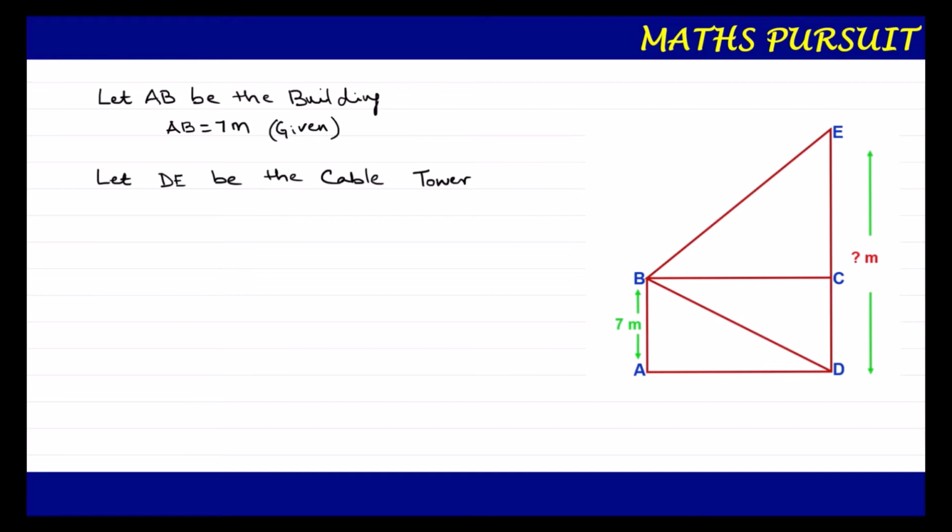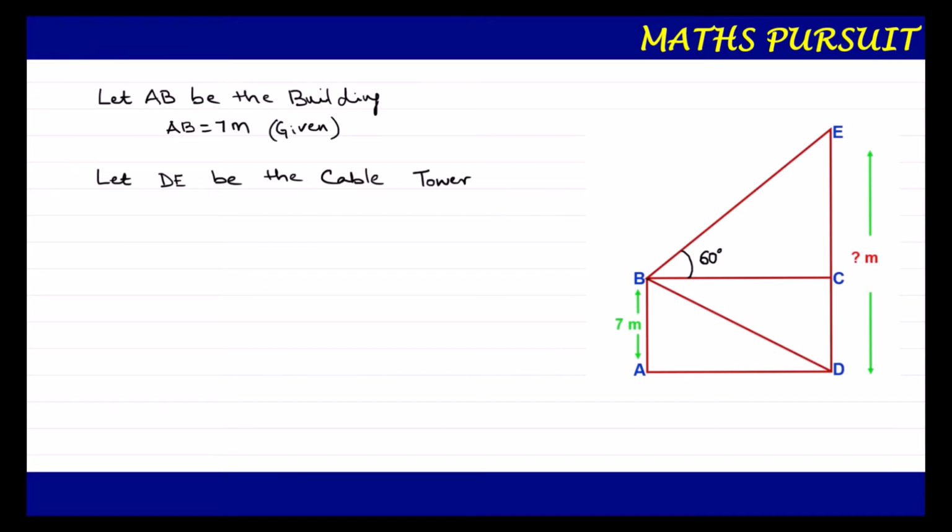Now guys, the question says that from the top of a 7-meter high building, the angle of elevation of the top of a cable tower is 60 degrees. That means if the building is 7 meters high, from here the angle of elevation to the top of the cable tower is 60 degrees. So this particular angle is 60 degrees. This is what we are getting as per the question.